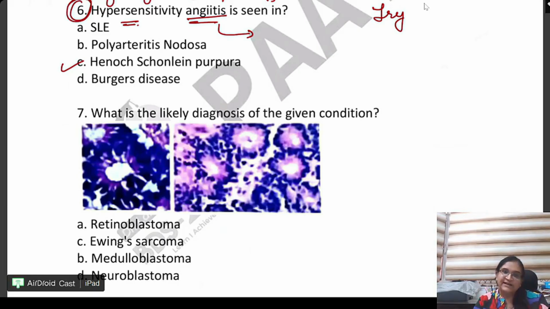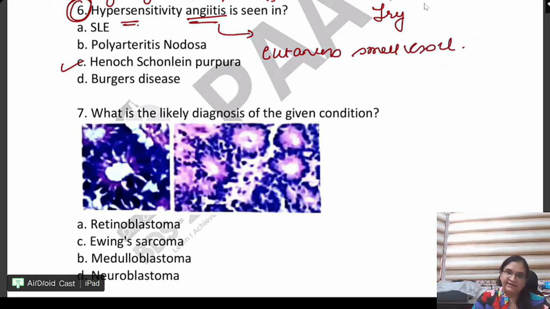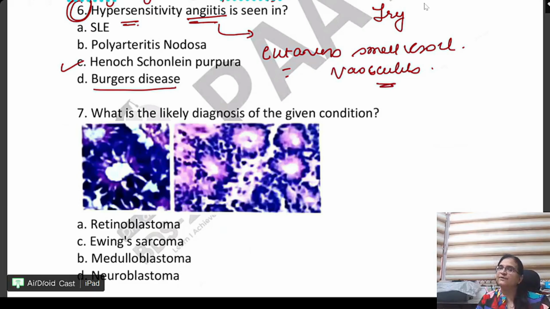HSP is angiitis, right? It is also known as cutaneous small vessel vasculitis. Correct. So, beta, hypersensitivity angiitis is another name for Henoch-Schönlein purpura. Berger's disease we will do when we do kidney and when we do the other arterial diseases. Okay, this much you should know.